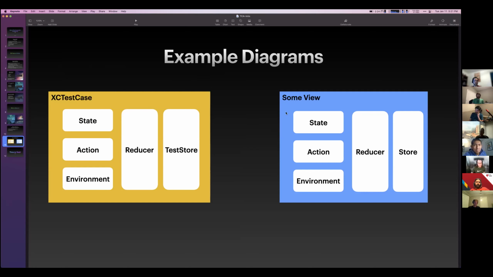I'll get into this a little bit later, but ideally you can create two different stores. You can create a store for the view, or you can create a test store and write a full XCTest case on it. So if you're looking at views, you're going to expect this generic store, and in an XCTest case, you'll use a test store. So what we'd expect to see is a state, action, environment, some reducer, and then a view will need a store, or an XCTest case will need a store.